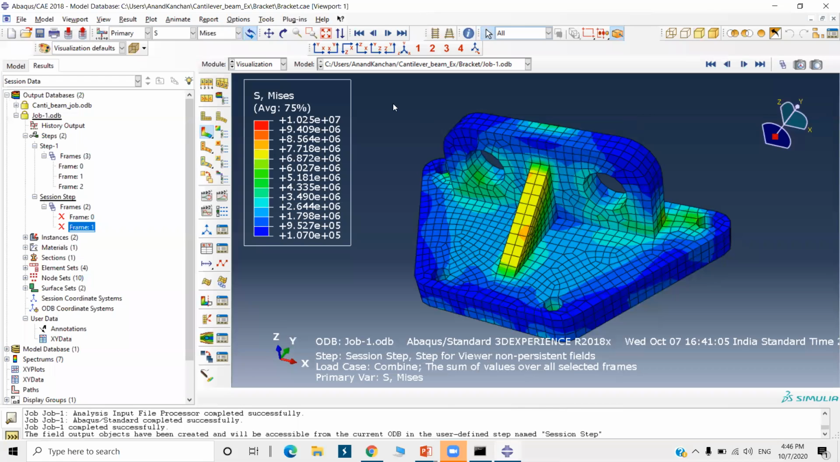Okay, there is one query. Which analysis software is widely used in industries? Abaqus is widely used. Even some industries prefer ANSYS, some industries prefer Abaqus. So that depends on the capabilities. Abaqus solves the nonlinear problems in a better way.